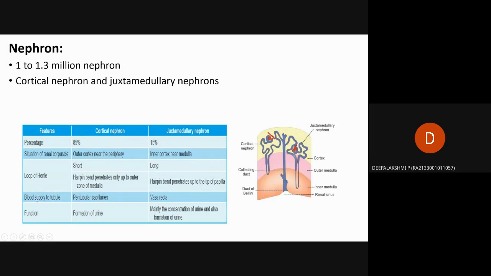Then the blood supply to the tubules is through peritubular capillaries. The vasa recta are the capillaries that arise from the efferent arterioles, collectively known as the vasa recta. Now the function: the main function of the cortical nephron is the formation of urine. In addition to this function, the juxtamedullary nephron maintains the concentration of urine as well as its formation.